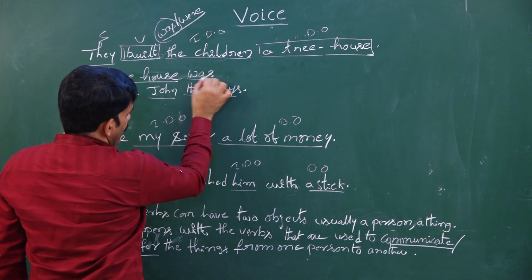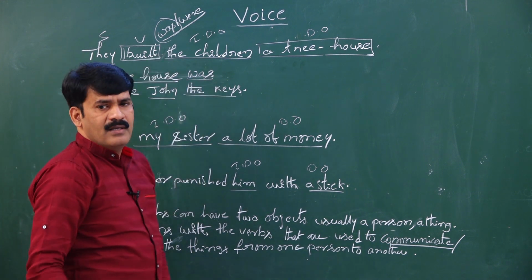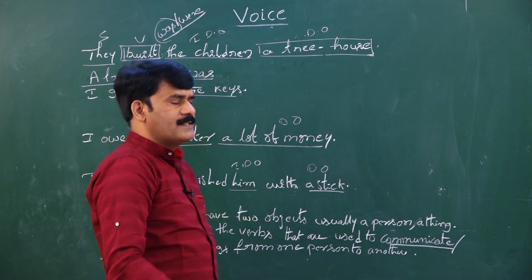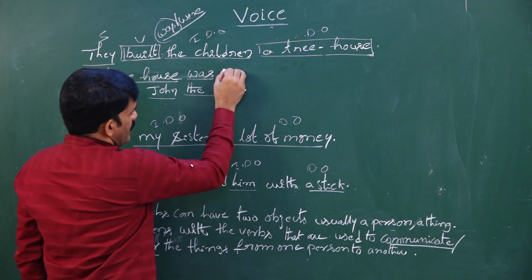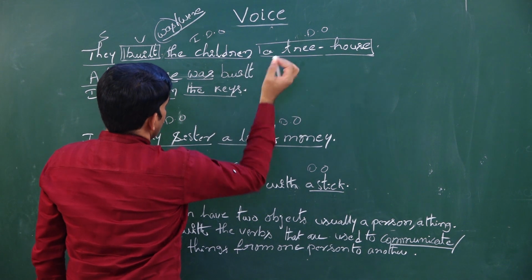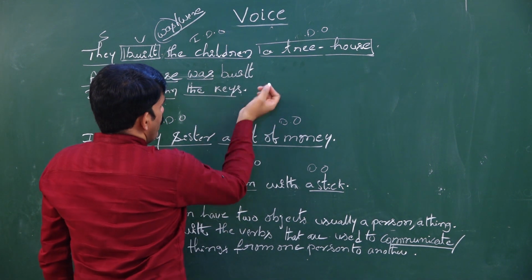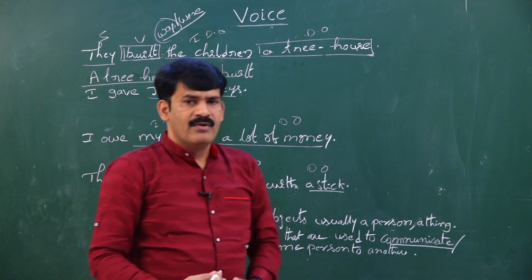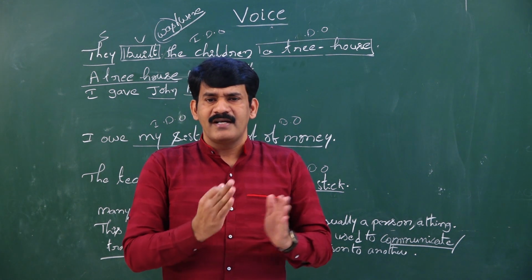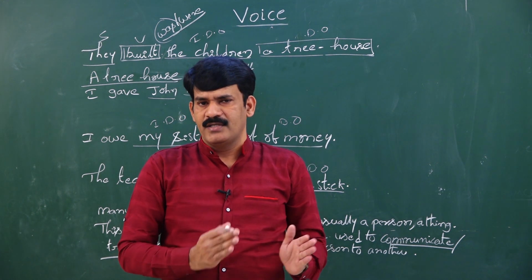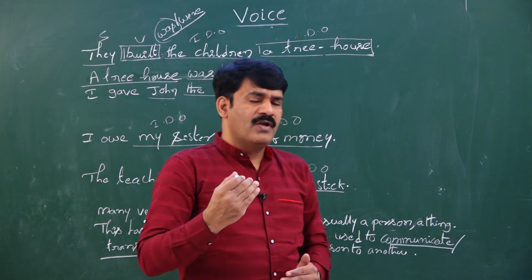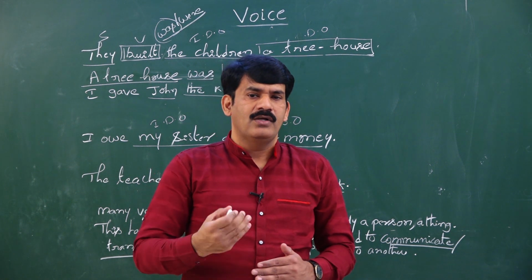Once after writing a be form, you need to write the third form of the verb given in the active voice. What is the third form of the verb given in active voice? The third form is built. So, built, same as it is. Built. For whom this house is built? Be careful. When you find the verb with two objects, that too with communicating or transferring from one person to the other person, you have to use again a suitable preposition when you are introducing the second object.